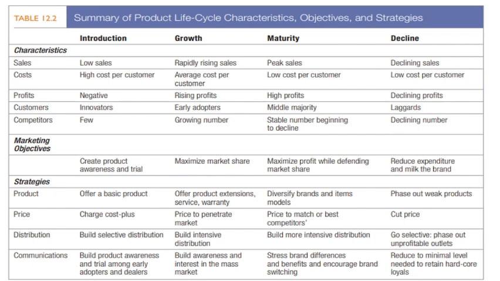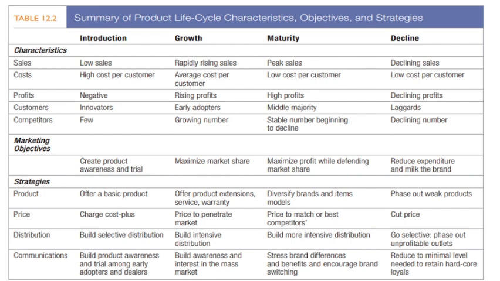And in decline stage, your objective is to reduce the expenditure and milk the brand. Okay, now strategies. You offer a basic product. Then in growth, you offer extension service warranty. Then in maturity, diversification is done, and in decline, phase out the weak products.